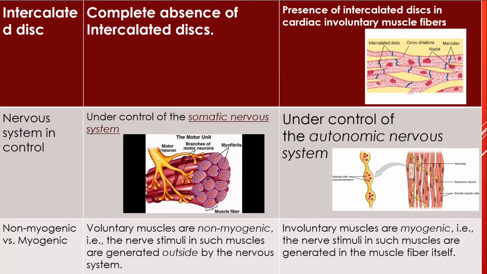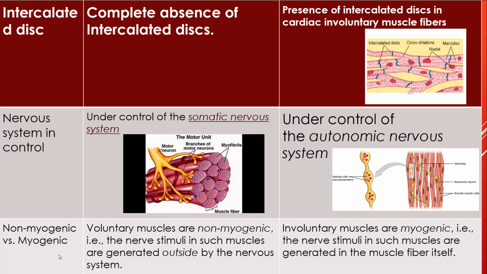the skeletal muscle. Nerve supply of these muscles: the voluntary muscle is under the control of the somatic nervous system. They are supplied by the somatic motor nerve, while the smooth involuntary or cardiac muscles are supplied by the autonomic nervous system.